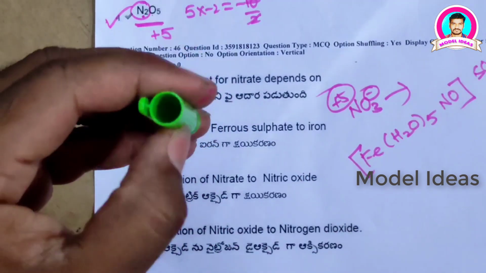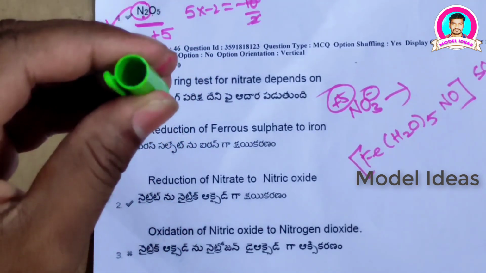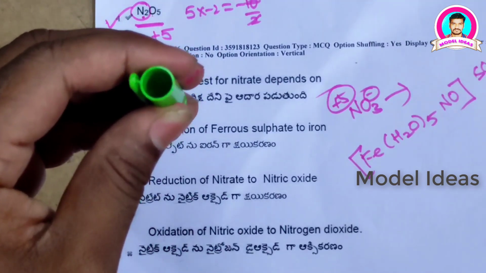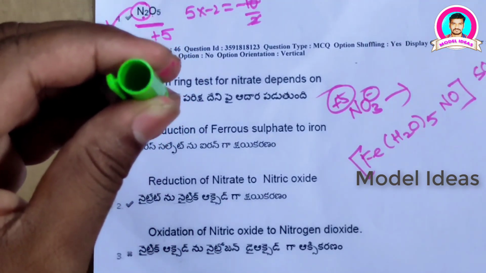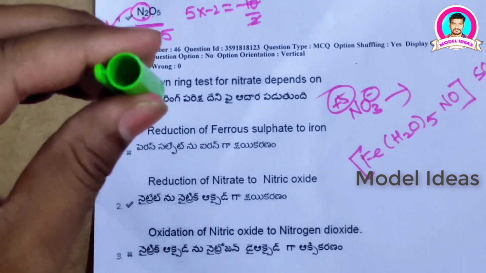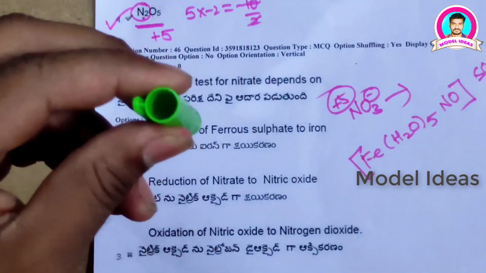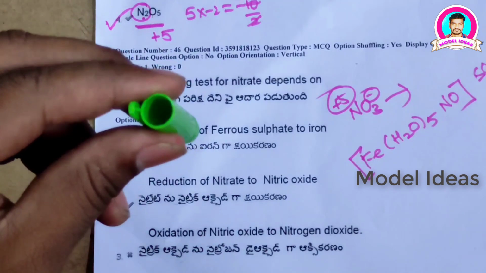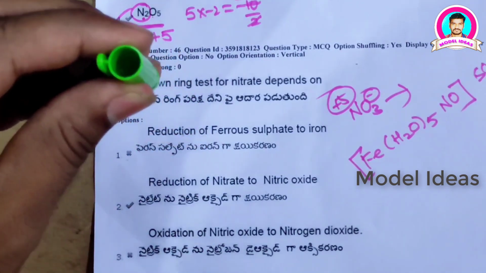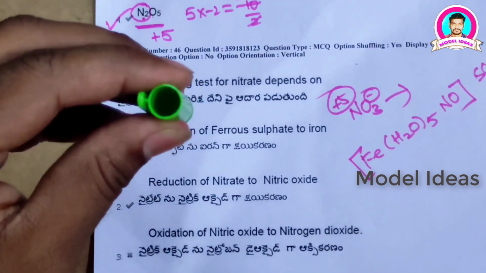To this mixture add concentrated H2SO4 very carefully, dropping it from the sides of the test tube. A brown ring is observed at the junction of these two solutions, which indicates nitrate ions are present in the solution.